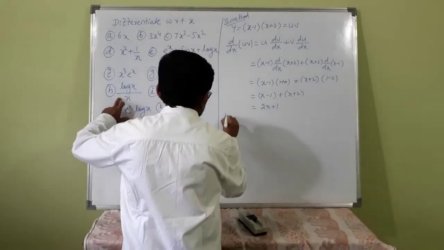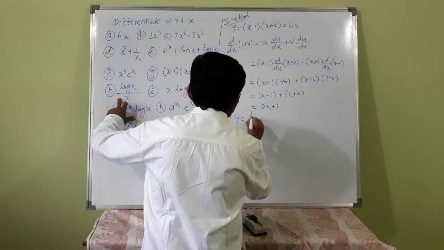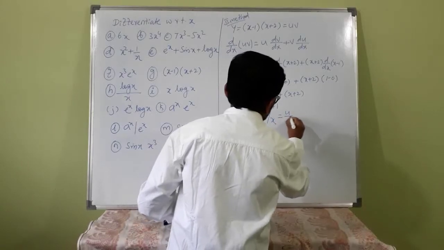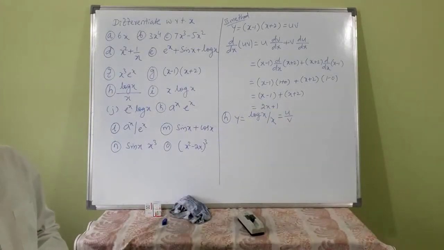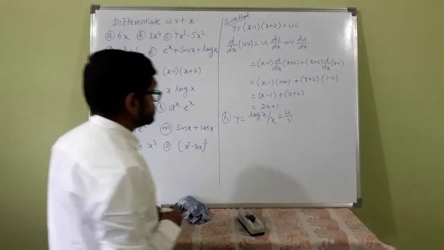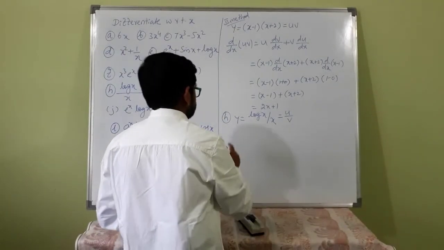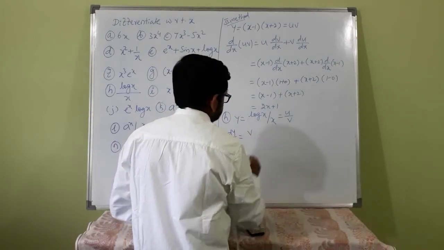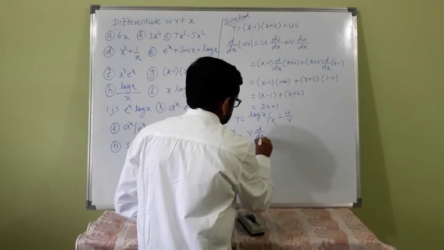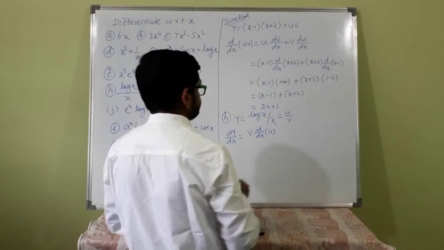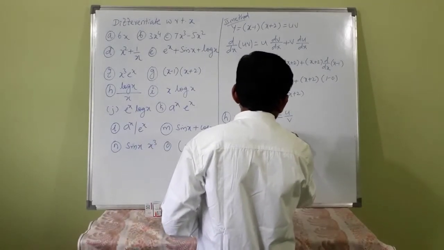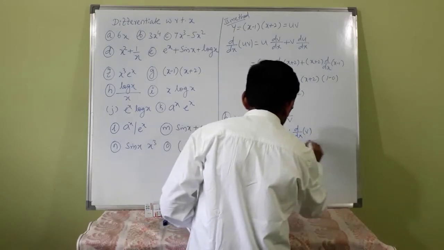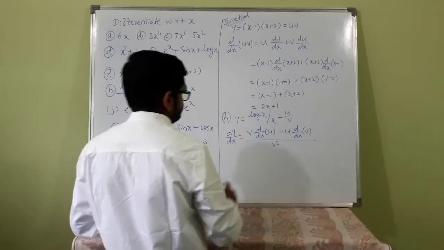This is h. Suppose y is equal to log x by x. This is of the form u by v form. Log x is one function, x is another function. So this is quotient rule, called as quotient rule. dy by dx is equal to denominator into differentiation of numerator minus numerator into differentiation of denominator, whole divided by denominator square.